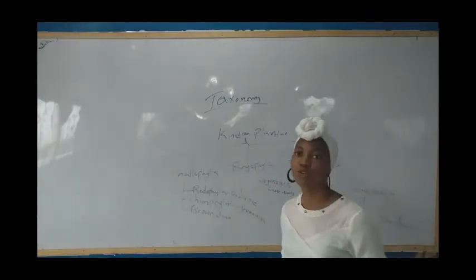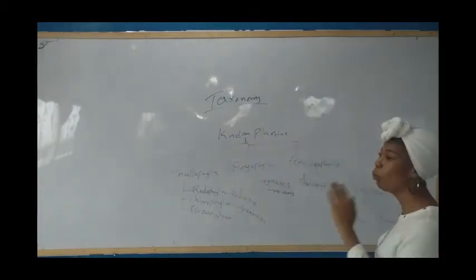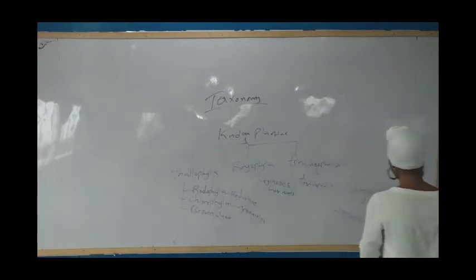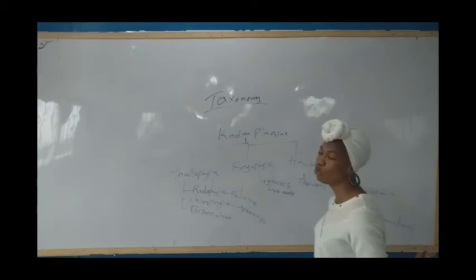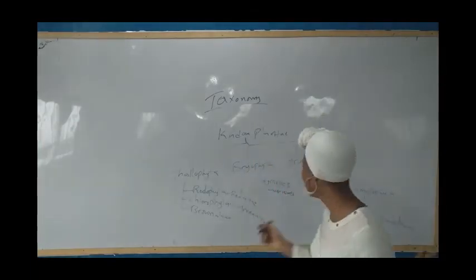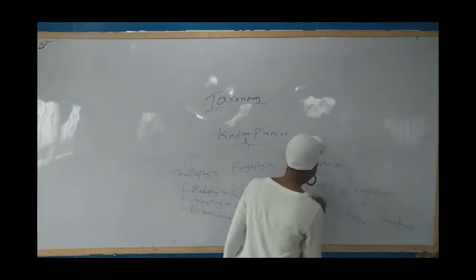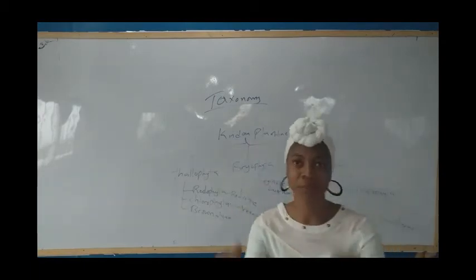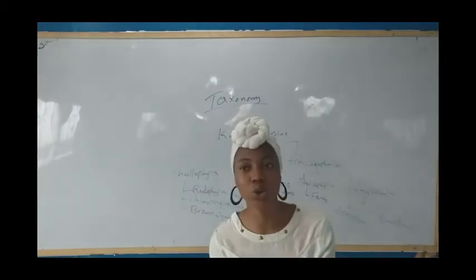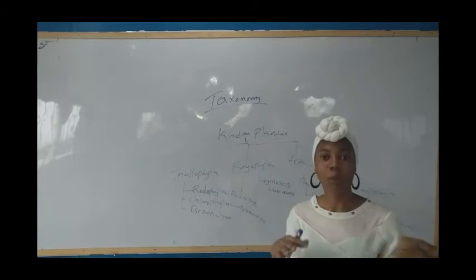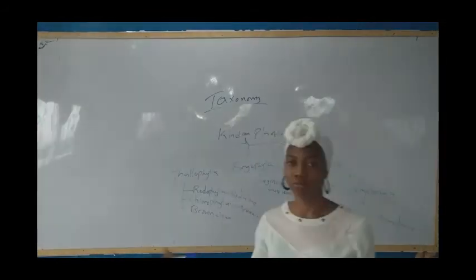Under Tracheophyta, this is the most advanced phylum of plants. We have Pteridophyta and Spermatophyta. Under Pteridophyta, the most common example we have is the ferns. They are closer to being vascular plants, but they do not have vascular bodies. What are the vascular bodies? They are xylem and phloem.